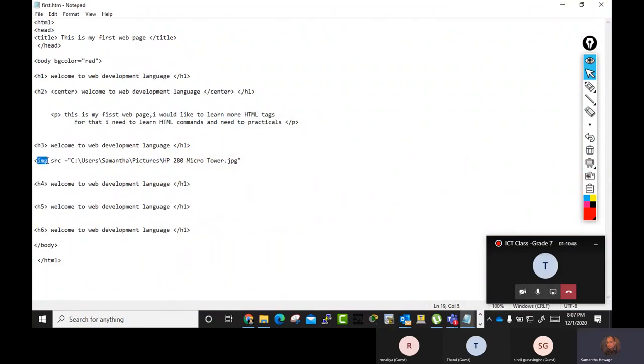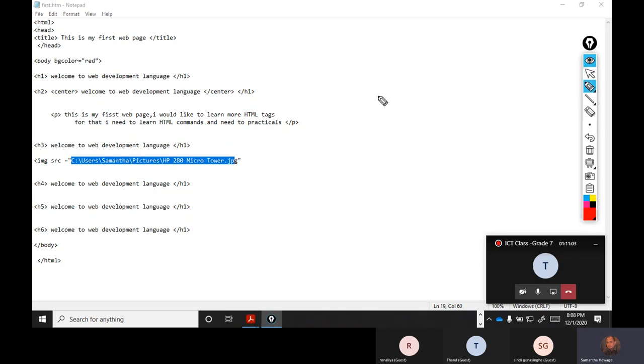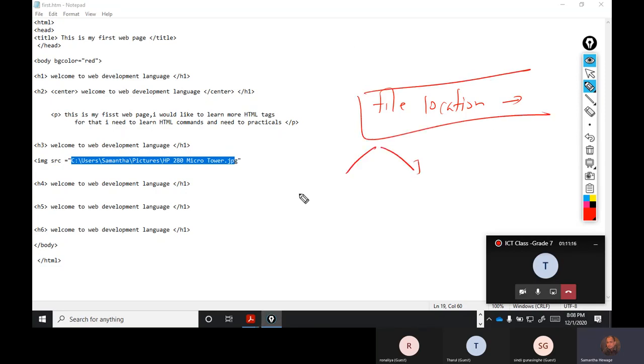So this is image. Img is the tag name. The property is src, and the value is the location. You have to give the full path. This is called an absolute path. Normally, when you give the file location where the program code can go and access and view that particular file, there are two things. One thing, you can use a relative path.